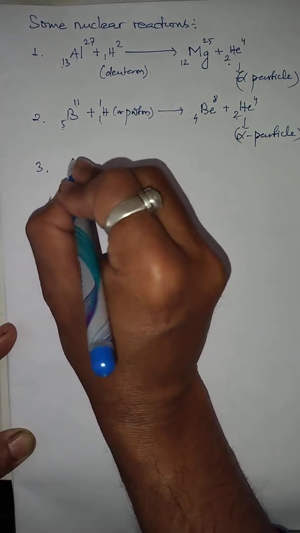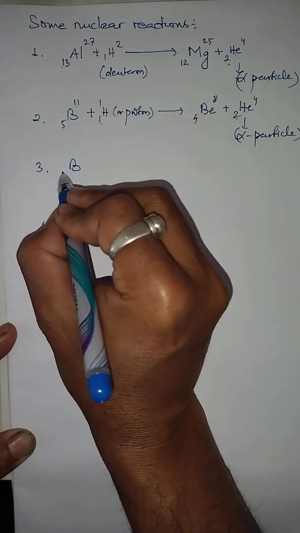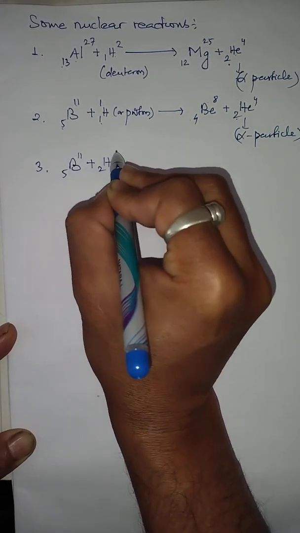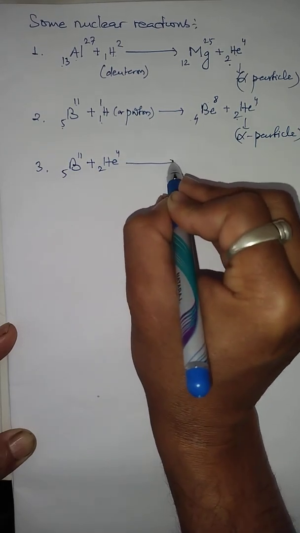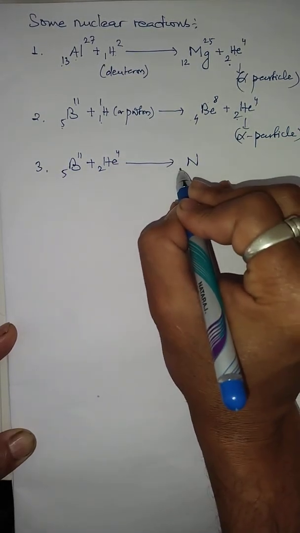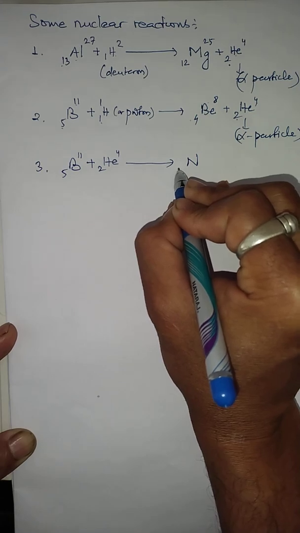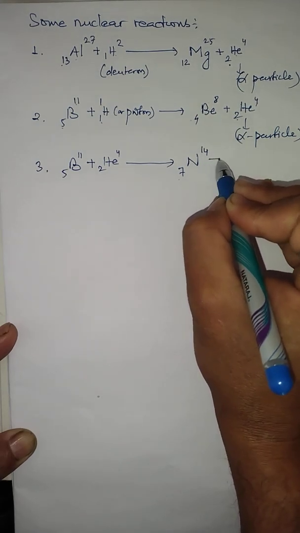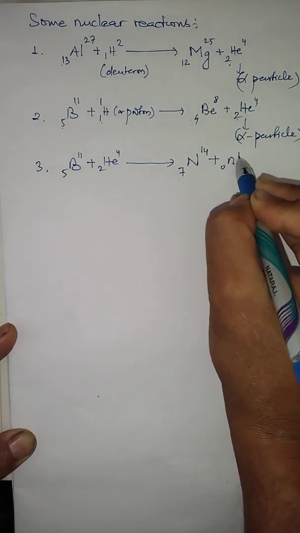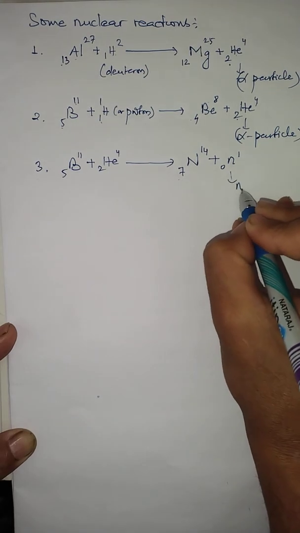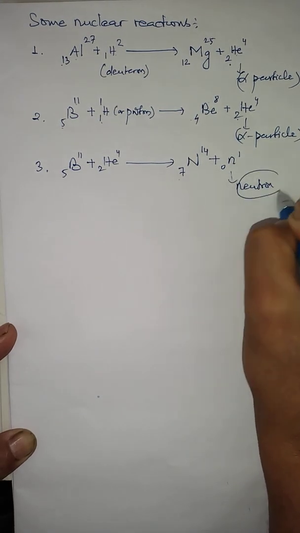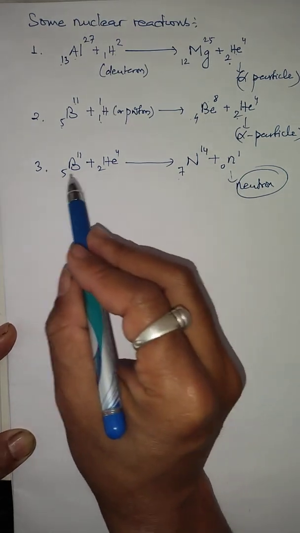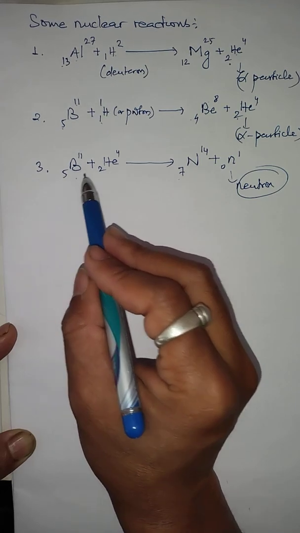If I take the same boron, with 5 and 11, if it has interaction with the alpha particle, He 2 4, a positive charge particle, then we get a new nucleus, that is nitrogen. Nitrogen is a gas element with atomic number 7 and mass number 14. Along with that, the new particle which is formed is called neutron. So the liberation of neutron can be done this way also. So we can generate neutron as a neutral particle by the bombardment of the boron nucleus with the alpha particle.